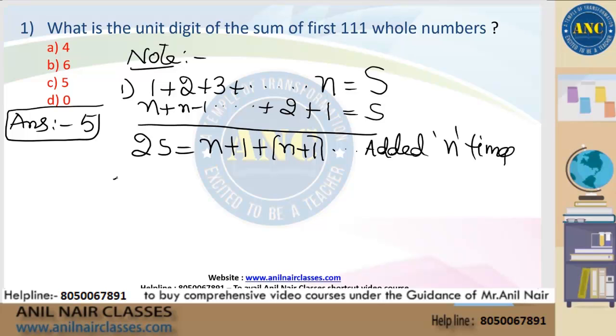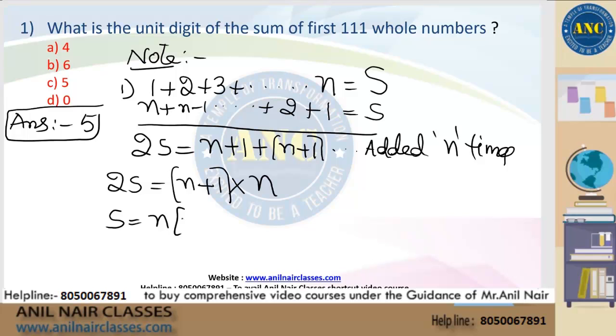If n plus 1 is added n times, it is like 2 added 3 times: 2 plus 2 plus 2 is 2 into 3. If 3 is added 4 times, 3 plus 3 plus 3 plus 3 is 3 into 4. If n plus 1 is added n times, it is n plus 1 into n.